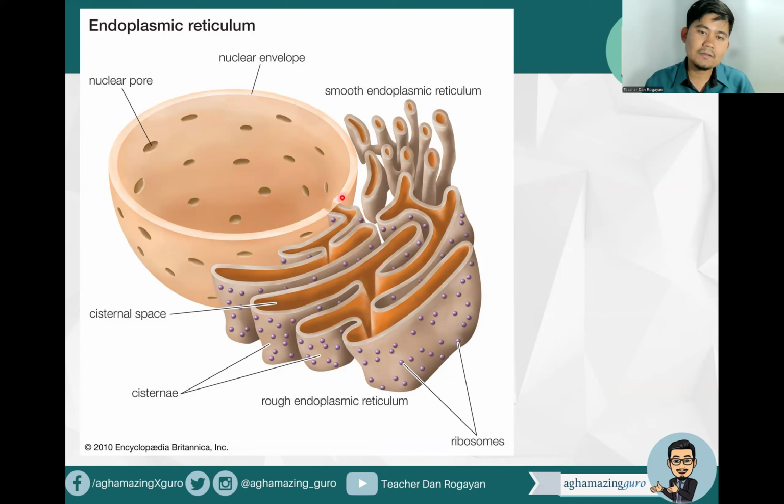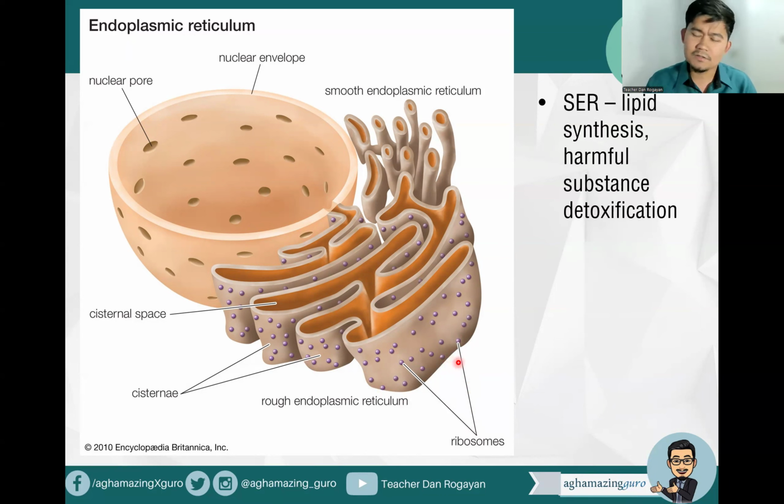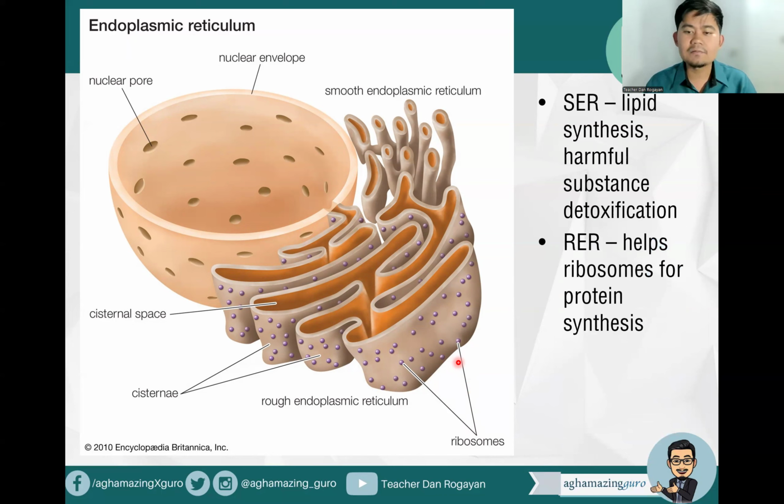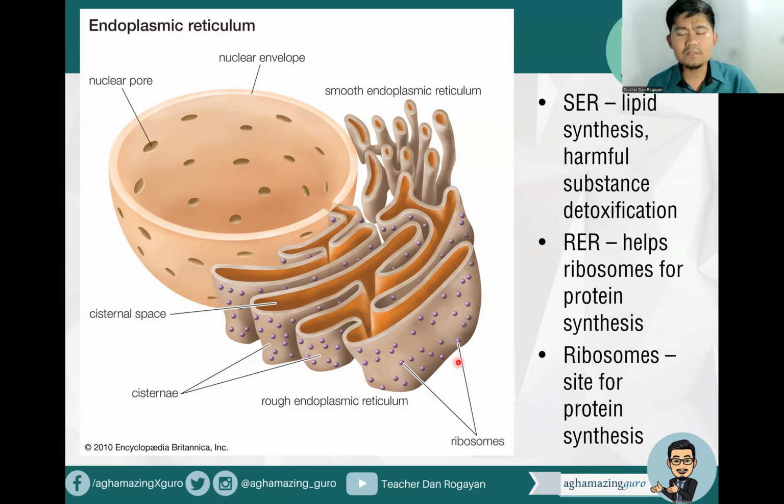So you can see here the nuclear envelope. So we have here the smooth endoplasmic reticulum, the rough endoplasmic reticulum with the attached ribosomes. Okay? So for SER, as we mentioned, it synthesizes lipids and actually detoxifies harmful substances in the cell. While RER helps ribosomes for protein synthesis. So it helps the ribosomes for protein production, while the ribosomes are the sites for protein production or protein synthesis.